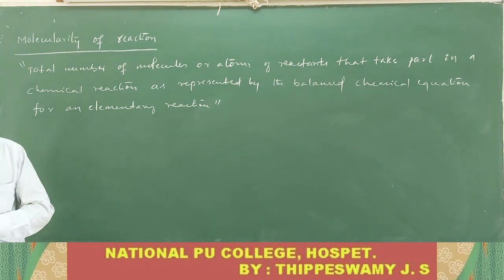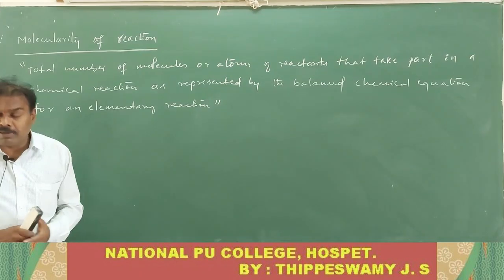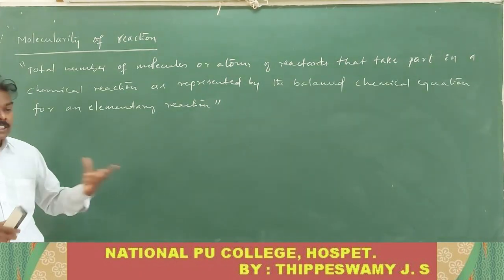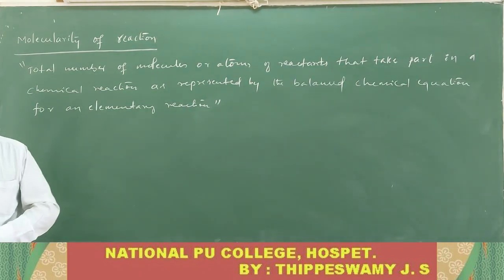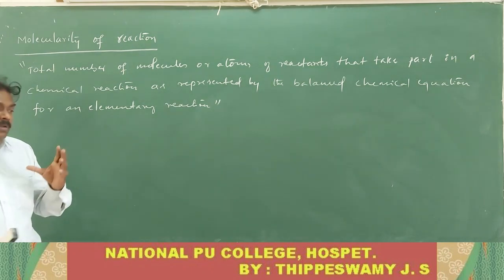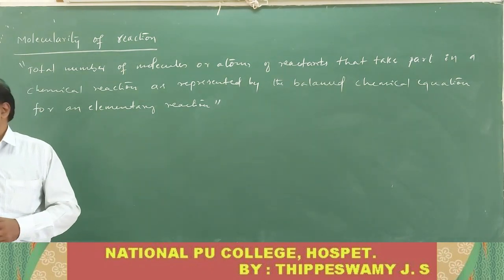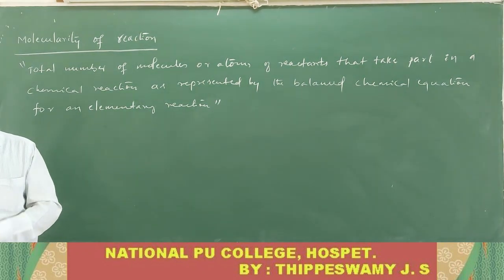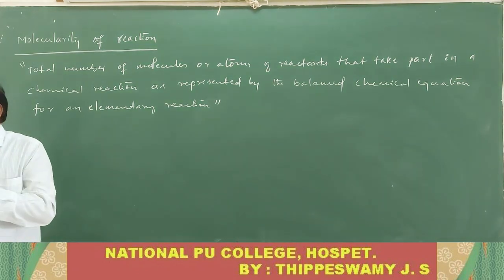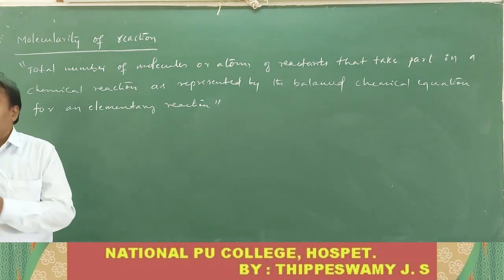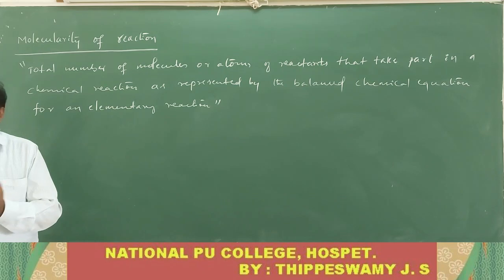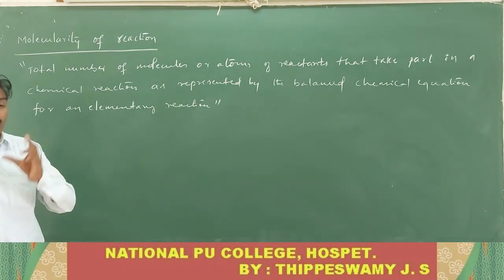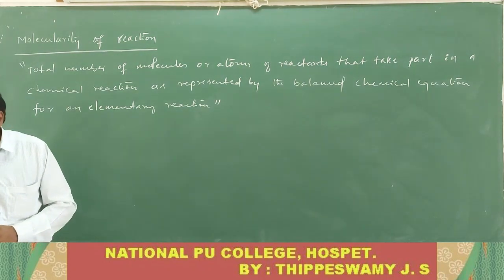That is called molecularity of the reaction. Usually molecularity of the reaction is described by means of that elementary step only. Always know the chemical reaction must be balanced. We have to write down the balanced chemical equation. In that balanced chemical equation for the elementary step, the number of reactant molecules or atoms taking part during the reaction is called molecularity.